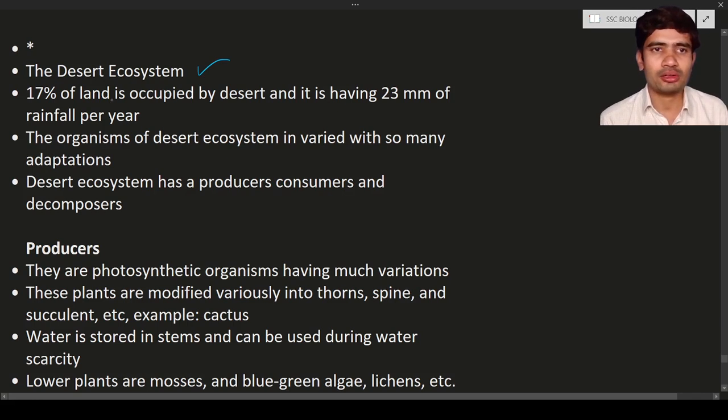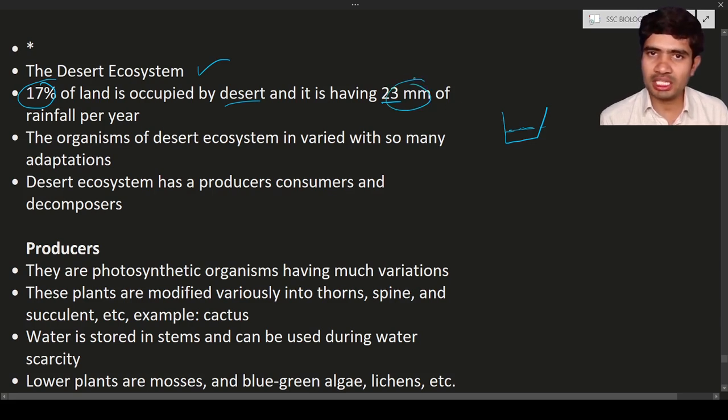If you compare total land, around 17% of the land out of the total 100% is occupied by the desert, and it has 23 mm of rainfall per year. Rainfall is measured in terms of how much it fills in a cup. In the cup, how much rain is filling, what is the quantity and the level of the water, that is measured in millimeters.